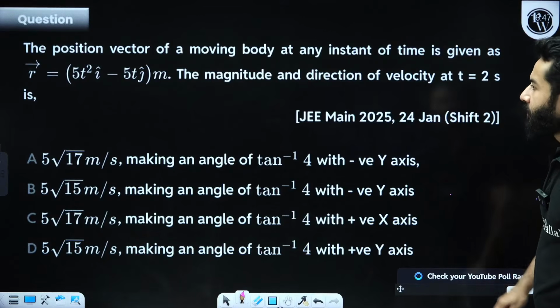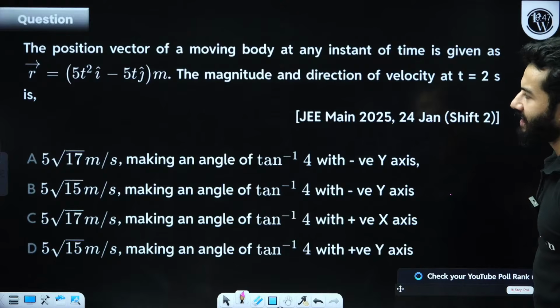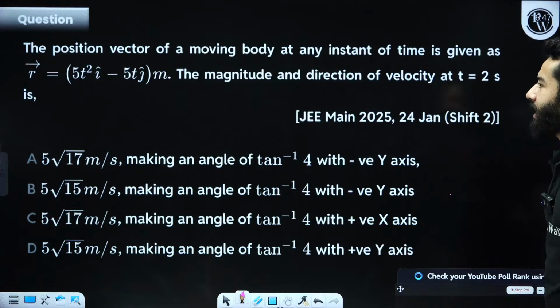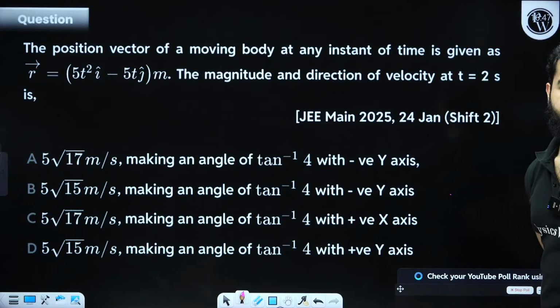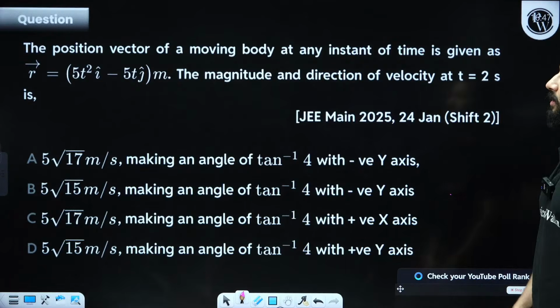Question says, the position vector of a moving body at any instant of time is given by r equals to this. The magnitude and direction of velocity at t equals to 2 second is.